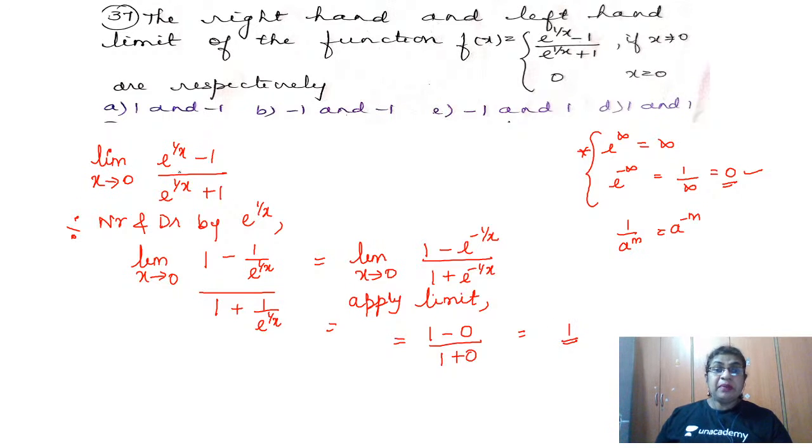Therefore, first I have to check whether the limit exists or not. Now I found the limit exists, and if the limit exists, the left hand limit and the right hand limit have to be equal. Only then will the limit exist. So the right hand limit and left hand limit are 1 and 1, because only then the limit exists. Which option satisfies our answer? 1 and 1, option D satisfies our answer. Yes, quickly take it down. I hope you have understood this.